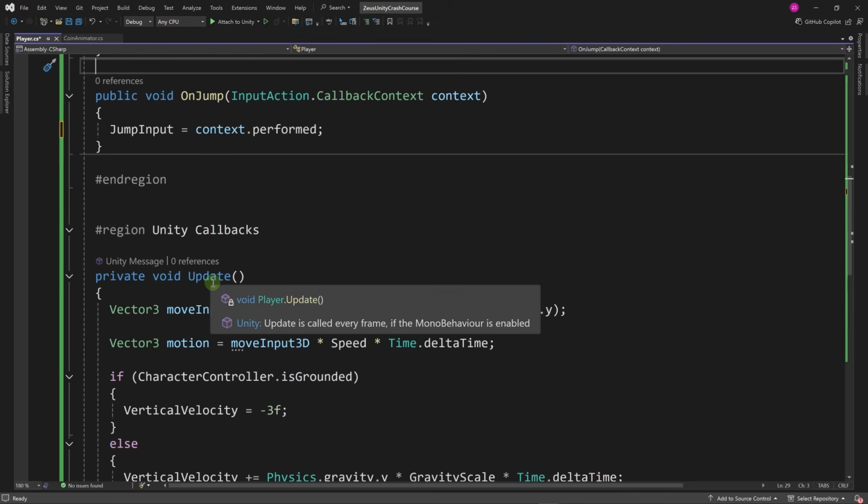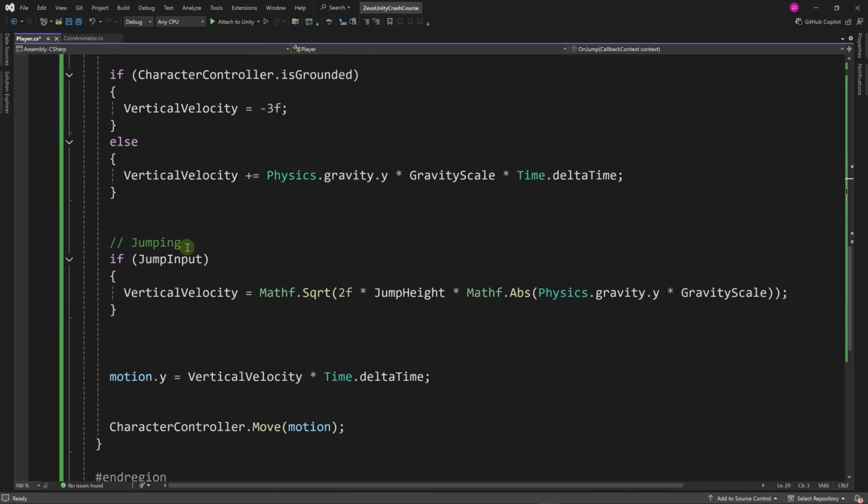Right now we are in the update method on our player script. We need another condition here. We not only need to check if jump input is true, but we also need to check if we are on the ground. We can only apply this change to the vertical velocity if we are on the ground. So here in our condition, let's add another condition, and to express that, we can use 2 ampersand symbols.